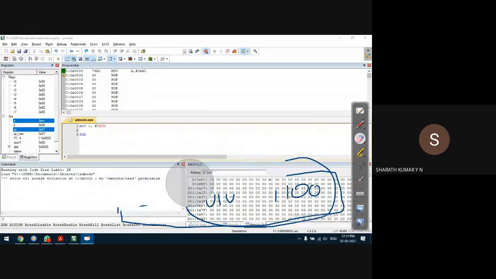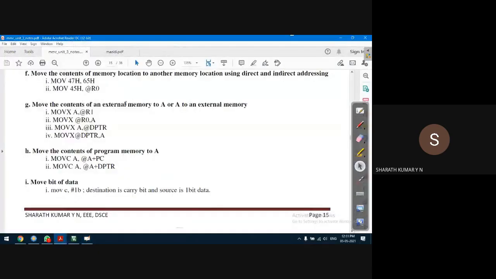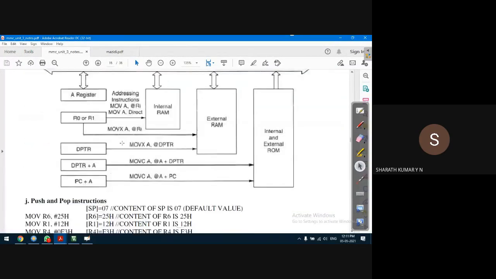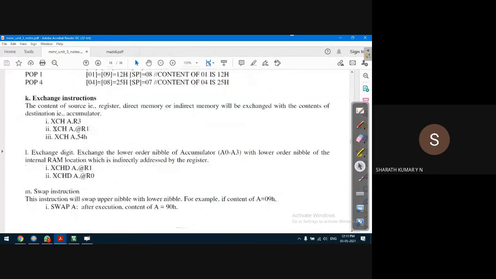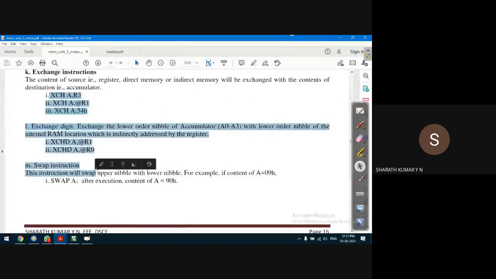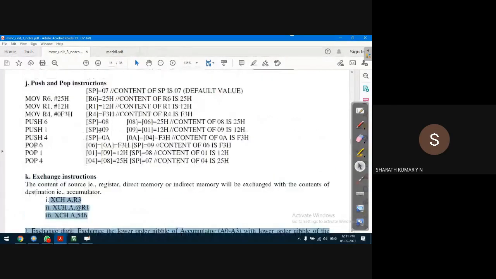So that's about 8-bit data handling using the move instruction. I think time is up now. The next class has only 4 minutes left. Yes, I'll continue. In the next class, we'll discuss the push and pop instructions, and we'll execute all these instructions, the exchange and swap instructions. That should complete our move instruction.